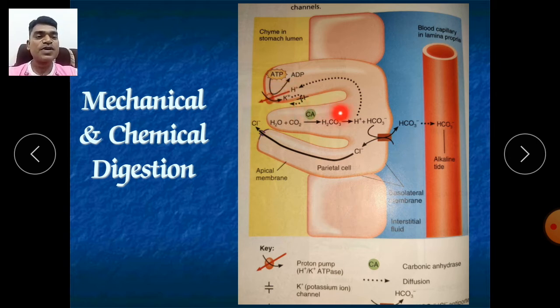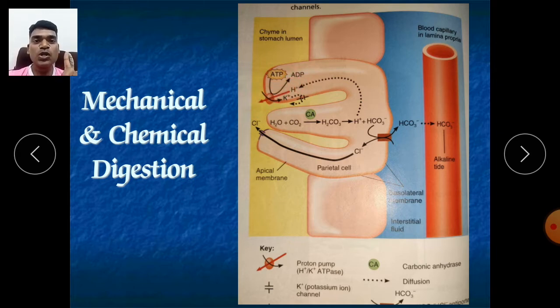In this parietal cell there is a lot of carbonic acid, and as we know, carbonic acid is formed from H2O and CO2. H2O and CO2 combine to form carbonic acid. So lots of carbonic acid has been formed in our parietal cell. When this carbonic acid dissociates, it will produce a proton, which is the target point we require, plus bicarbonate.